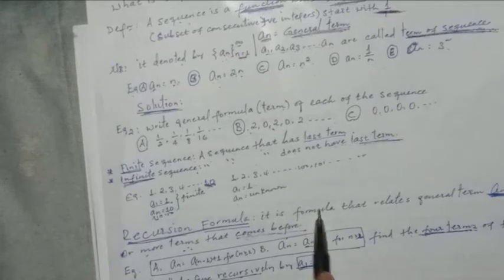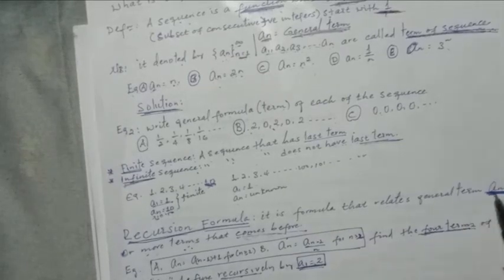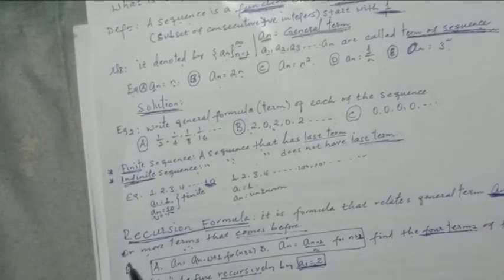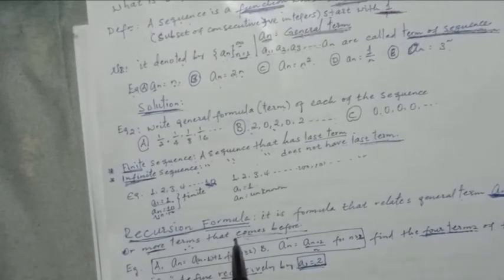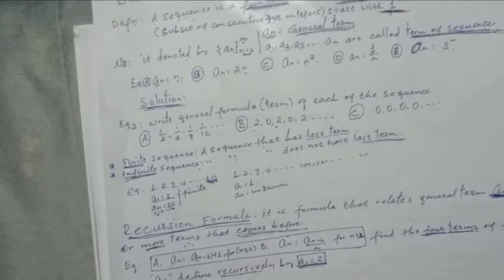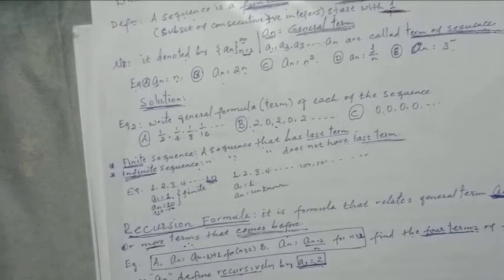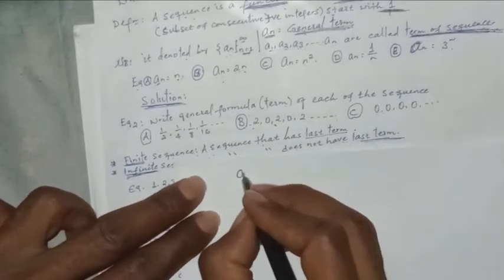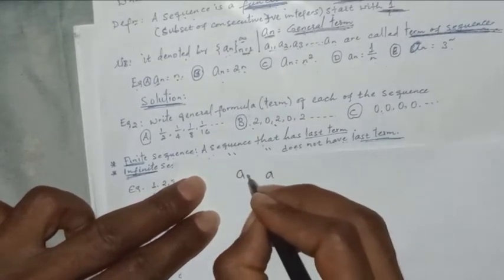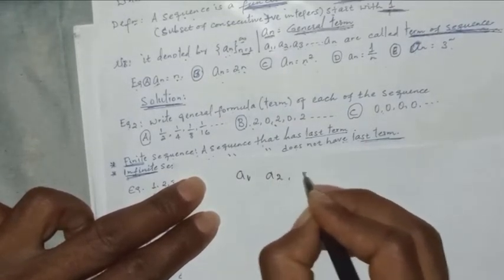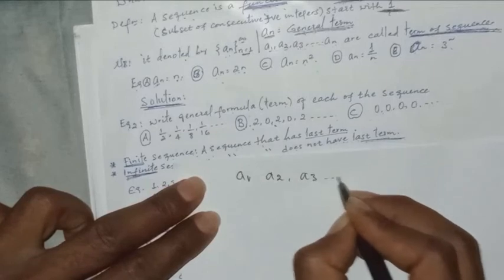It is a formula that relates the general term An to one or more terms of the sequence which come before. We have A1, A2, A3, then A4.